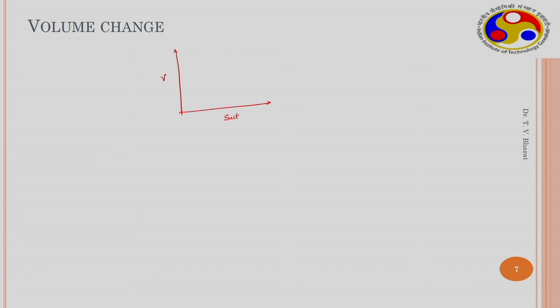As we have seen earlier, the specific volume, which is represented as V or nu, varies with suction in this particular manner. Initially the specific volume may be somewhere here when the suction is 0, that is the fully saturated state. As the suction increases, when it is dried, it follows this curve, and when it is wetted, it follows this curve.